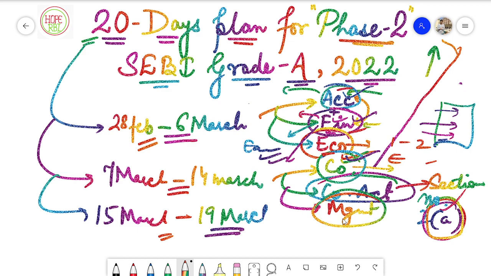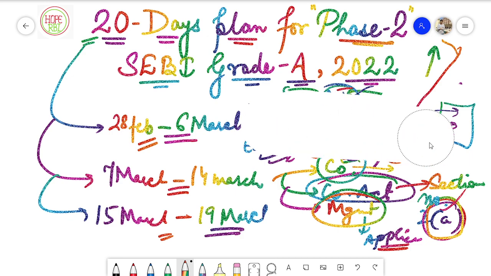Then talking about the management section, it is also application based. So any application based questions that you encounter in the course that you have purchased, or any source that you are following, you should definitely cover that up, because at the end of the day, what matters is that you have to score good marks in the descriptive and the objective portion, so that you make a good chunk of your marks that should be considered in your final selection. So this particular thing will be very important for you to cover.